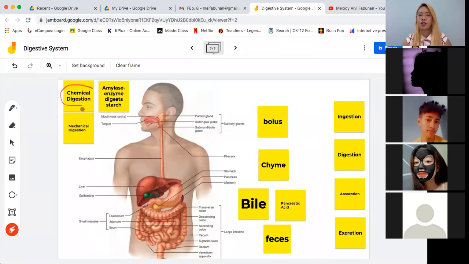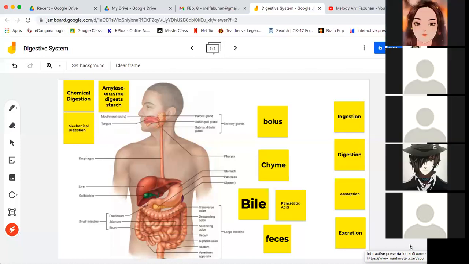And chemical digestion happens in the mouth because of the presence of amylase. So amylase is actually an enzyme that digests starch. And this amylase, this enzyme, is found in your saliva. So merong enzyme inside your saliva that can only chemically digest starch. Okay? So, for example, pag kumain kayo ng tinapay, specifically yung pandesal, ano ang lasa ng pandesal? Meron bang pwedeng magtaas ng kamay at magsabi sa akin kung ano ang lasa ng pandesal pag kinain nyo siya? Yung walang palaman.